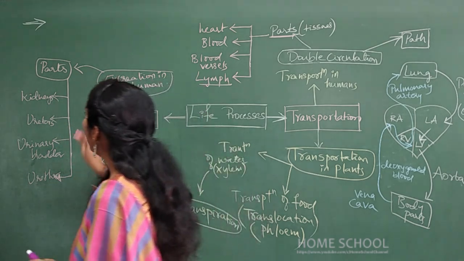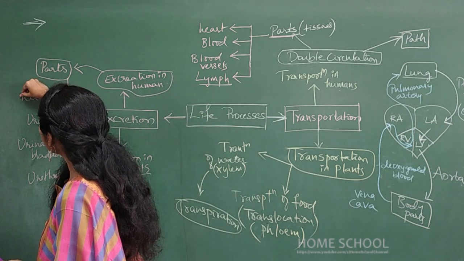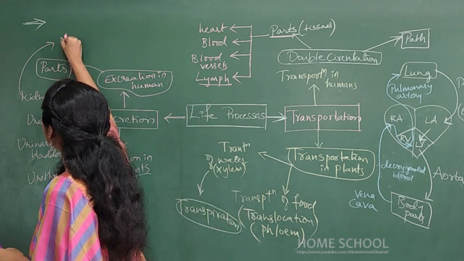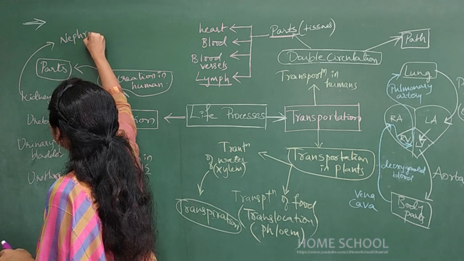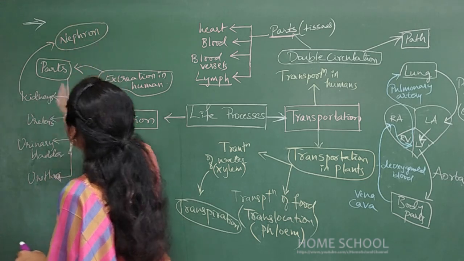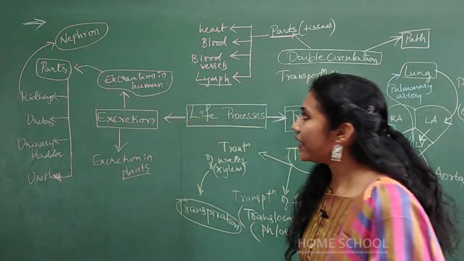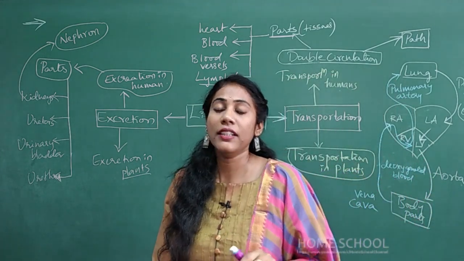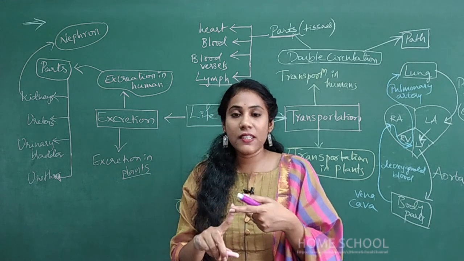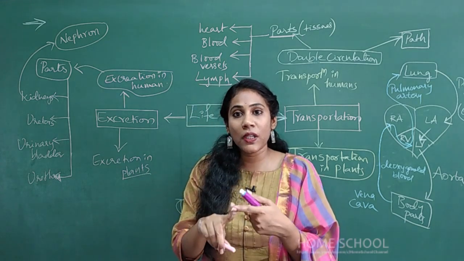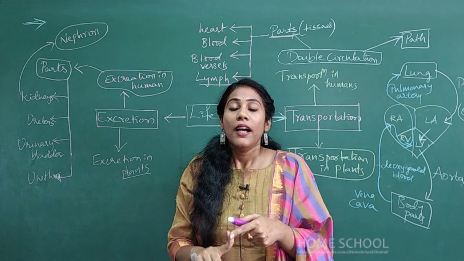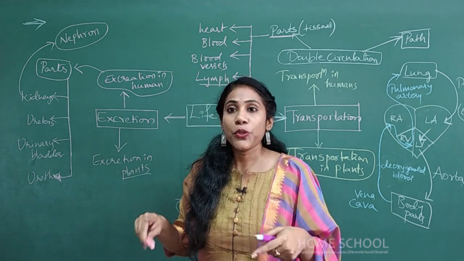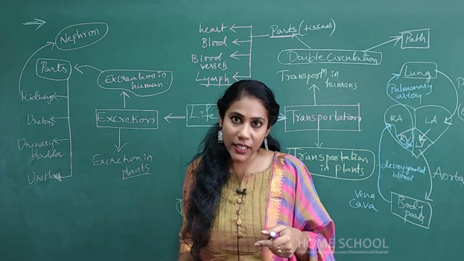In the kidney, the main structural and functional unit is the nephron. The structure of the nephron is very, very important, so you must understand what happens in the nephron. The nephron has various parts like glomerulus, Bowman's capsule, then the tubular part as well as the collecting tube. And you must know in which part what actually happens.